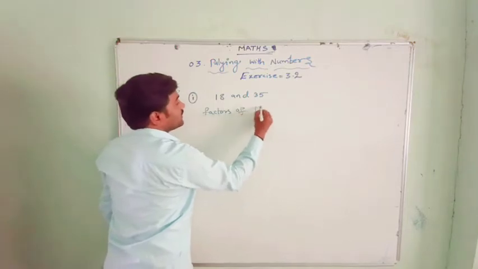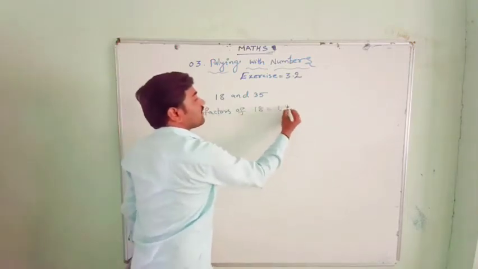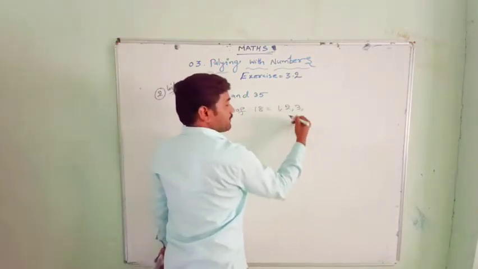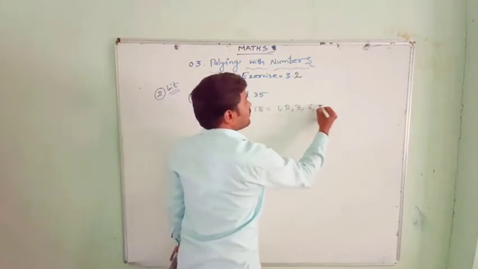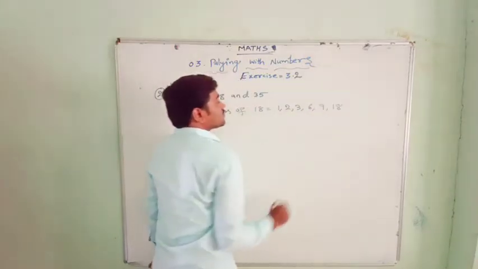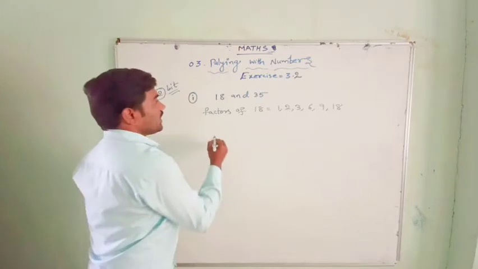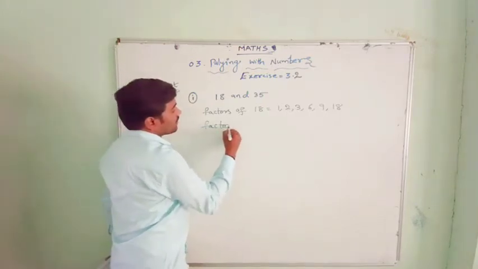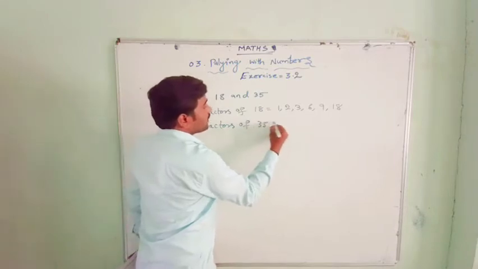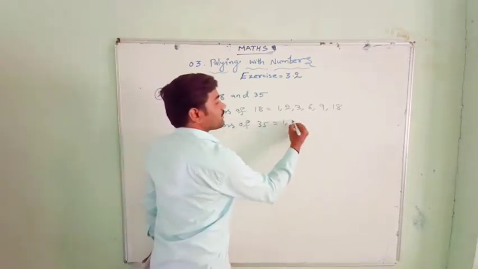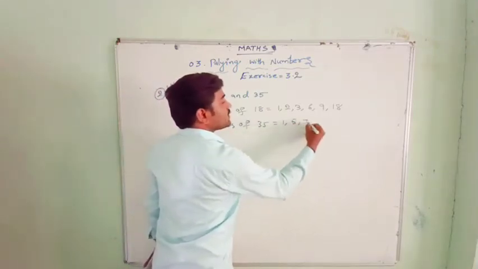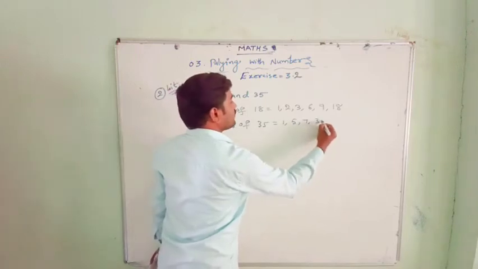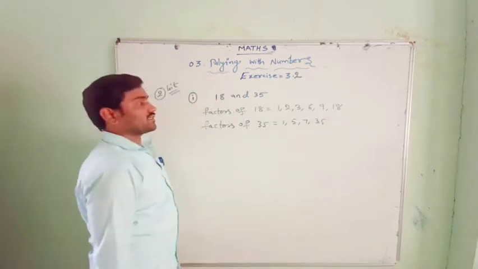Let us find the factors of 18: 1, 2, 3, 6, 9, 18. So these are the factors of 18. And factors of 35: 1, 5, 7, 35. These are the factors of 35.